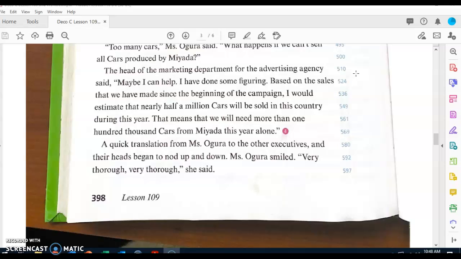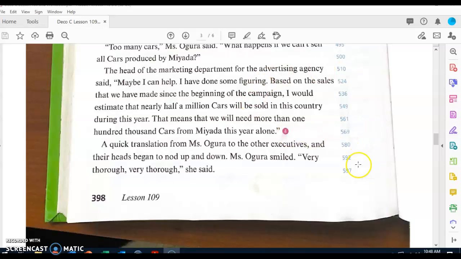Question number 4. How many cars would Miata produce? Miata would produce 100,000 cars. Now, how many cars did the marketing executive estimate would be sold that year? Their estimate of the number of cars that would be sold that year is nearly 500,000.